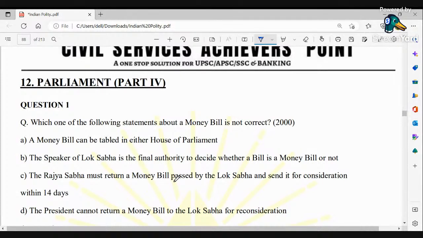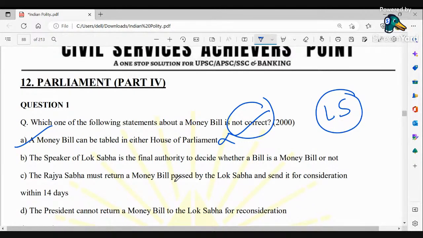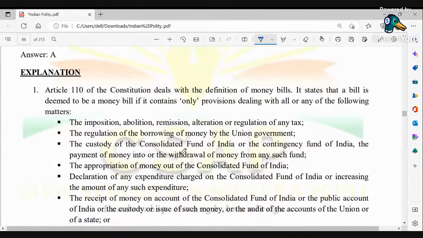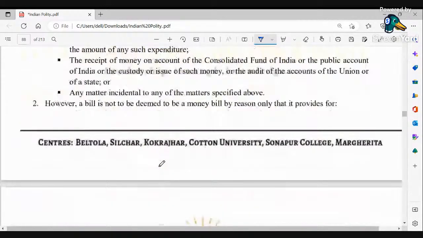Here I can directly see that it has been asked "not correct". So you have to see that the statement that a money bill can be tabled in either house of the Parliament is wrong, because it can be tabled only in Lok Sabha with the prior recommendation of the President, and the final authority on whether a bill is a money bill or not is the Speaker of the Lok Sabha. So that's the thing over here. You have got this explanation, you can see it later on. Next.